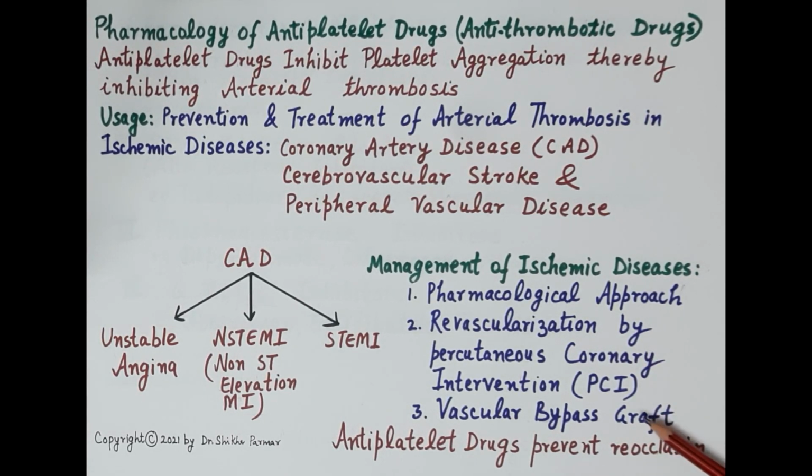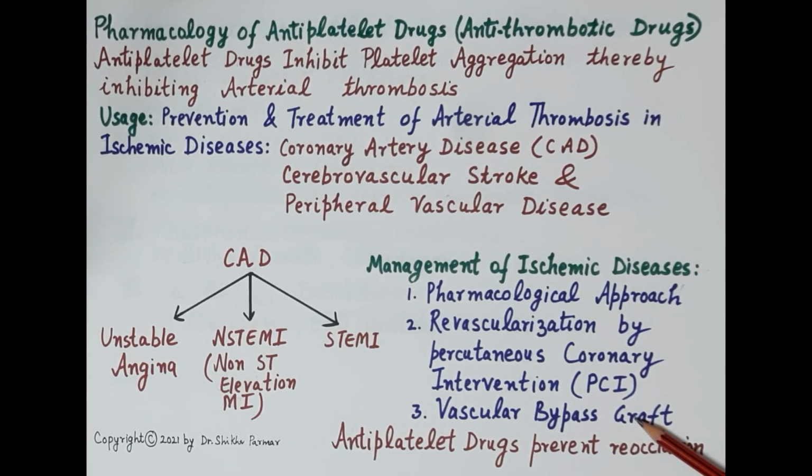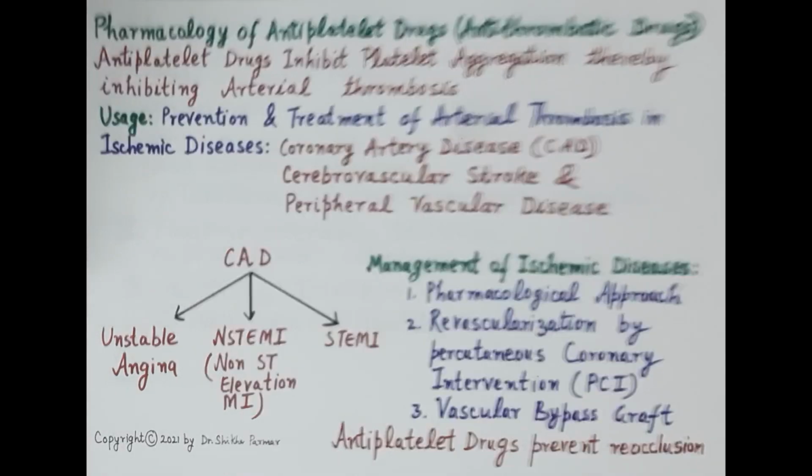In all these approaches, various regimens of antiplatelet drugs are used to prevent reocclusion, that is, to prevent blockage of an artery again. It can be a coronary artery, a cerebral artery, or a peripheral artery.